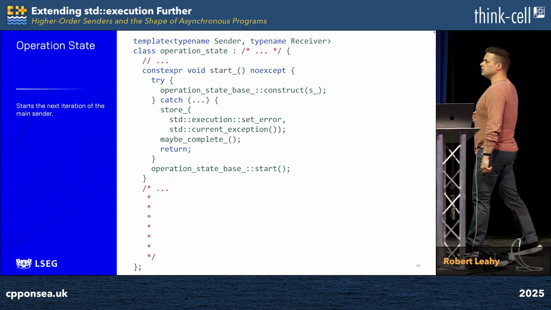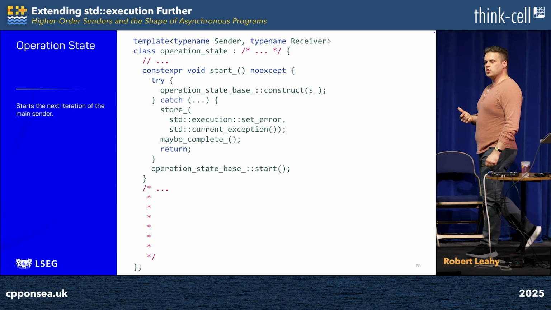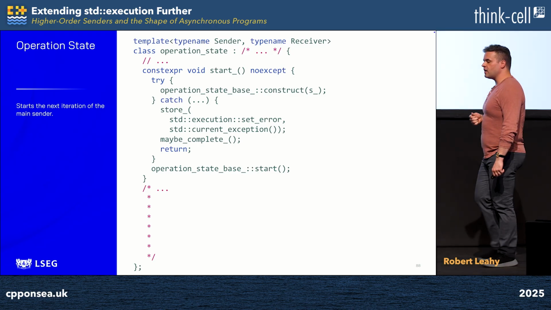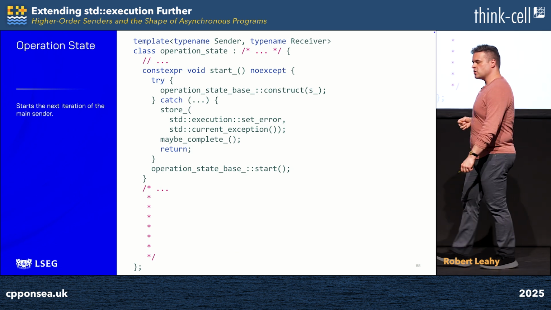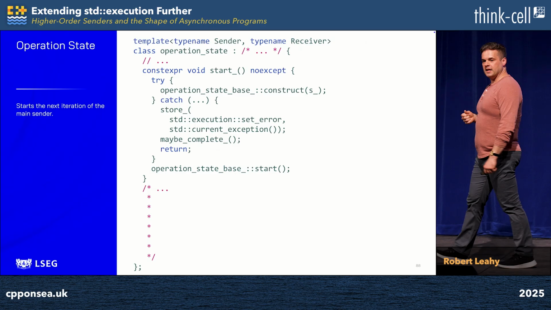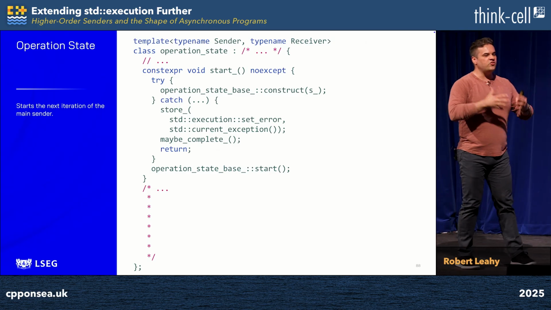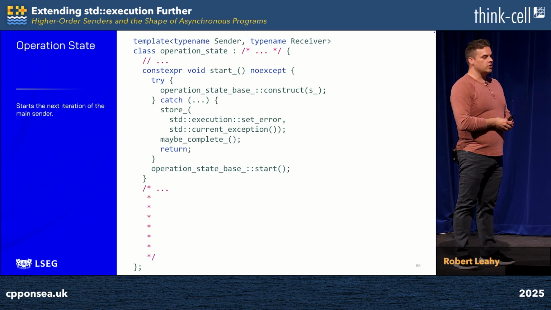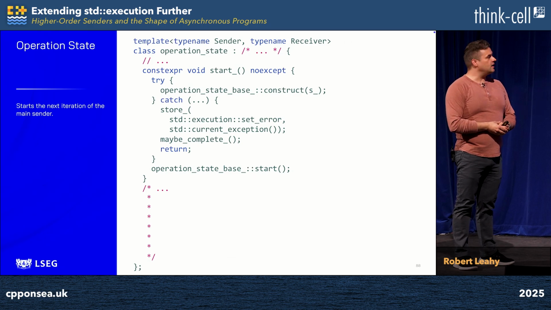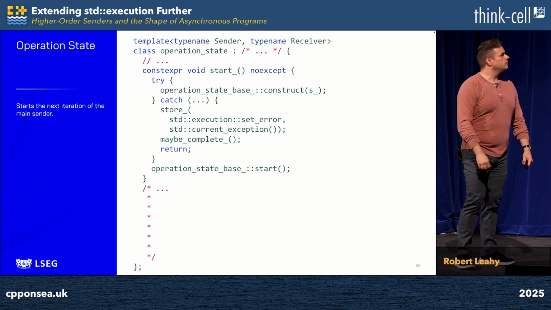Which brings us to start_, which actually starts each iteration of our main loop. We wrap the construction of the operation state in our base class in a try-catch, and if we catch an exception, we handle it appropriately. We store it, and then we proceed to possibly fan in. We call maybe_complete because this is the end of the main branch of execution. If, on the other hand, we don't throw an exception, we're in the happy and common case, we simply call start on the operation state in the base and proceed with the next iteration of the main loop.